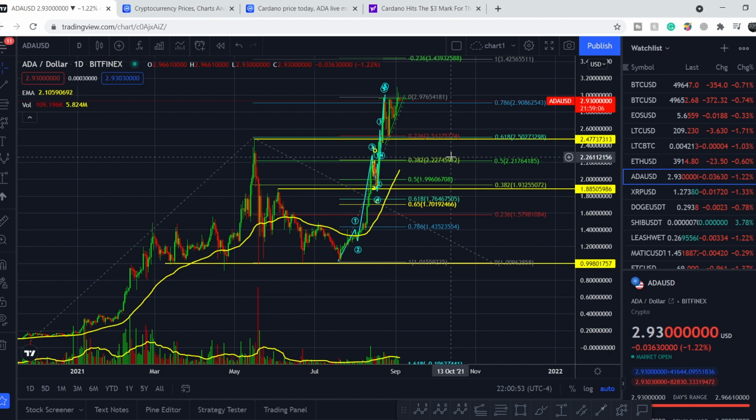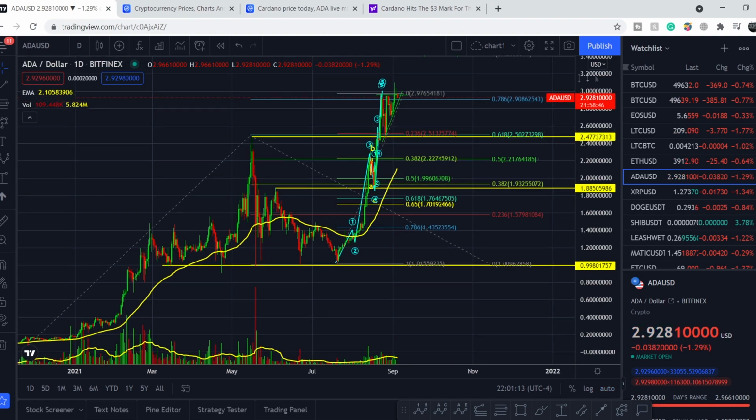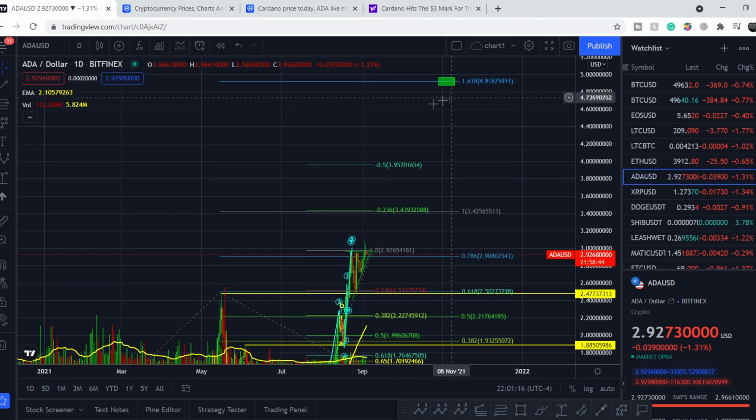And if this assumption is correct, we have to have a major retracement and we have to unload the entire structure. But also we have a possibility to have an extension in our fifth wave. And in this case, our target remains the same.